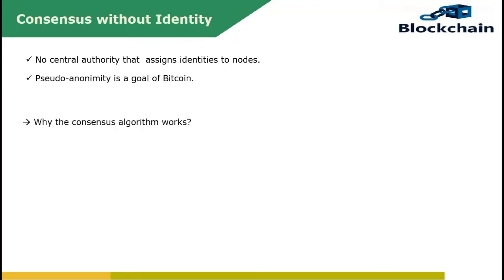Why does the consensus algorithm work? Let's see how a malicious adversary might try to subvert this process. Take an example: if Alice is a malicious attacker, she could try to steal bitcoins belonging to another user.